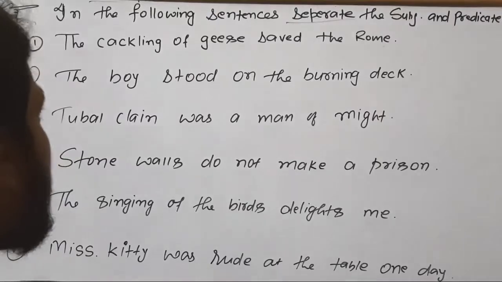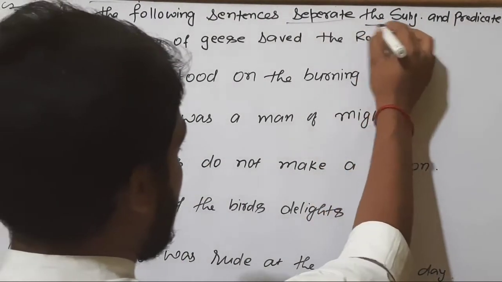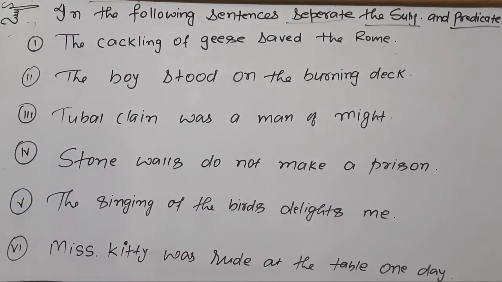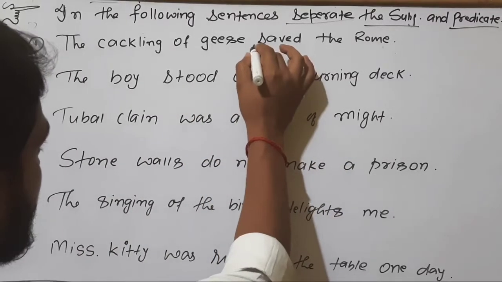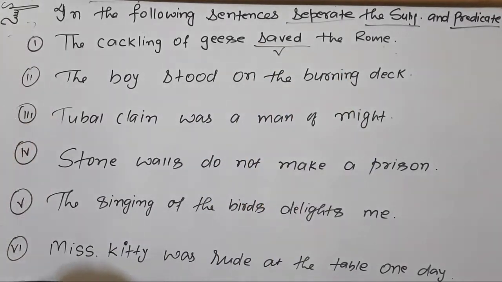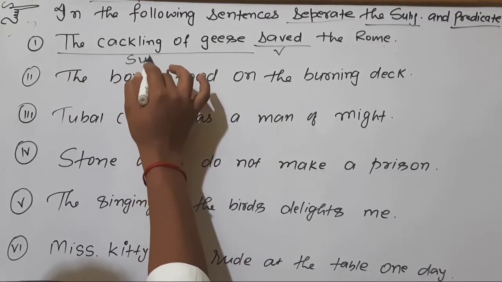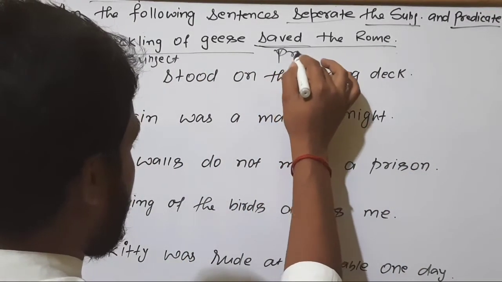Here is the heading. In the following sentences, separate the subject and the predicate. Right? What have I taught you yesterday? We have to separate subject and predicate from the verb. So where is the verb in the sentence? In the sentence, this is the verb, right? So this part will be the subject and this part will be predicate.